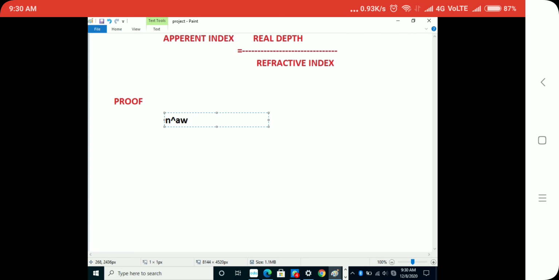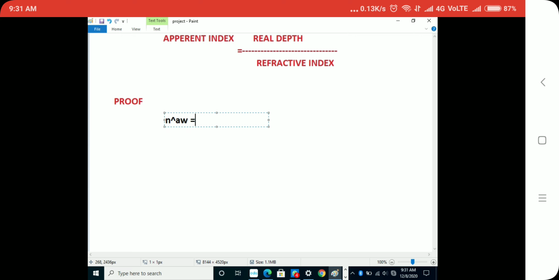This is not the raised to the power. It is written downward here. But in the laptop which I am drawing on, the system is not present. And using a pencil would take a lot of time, so I am using this. So n to the power aw is equal to, so you should always understand it.